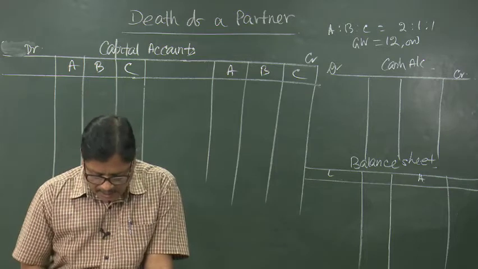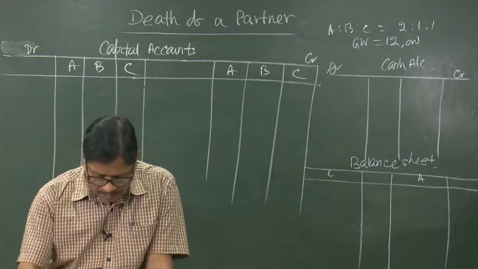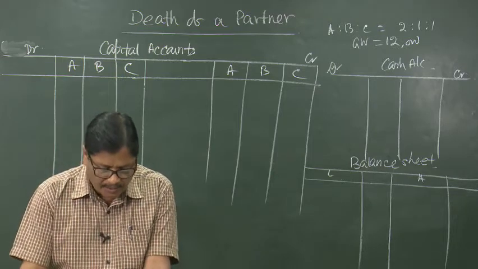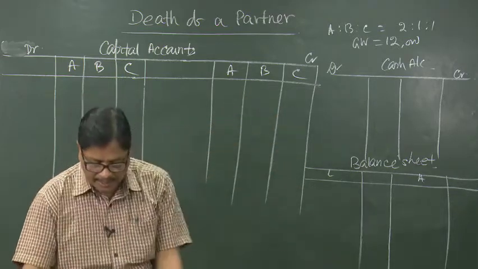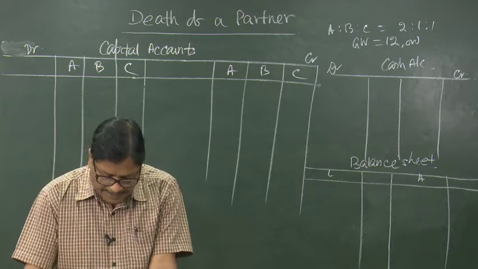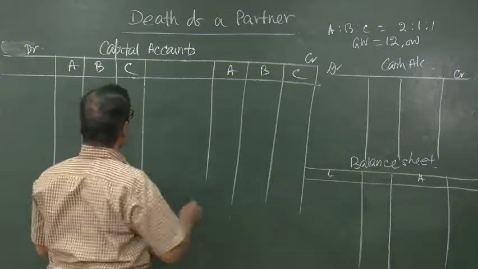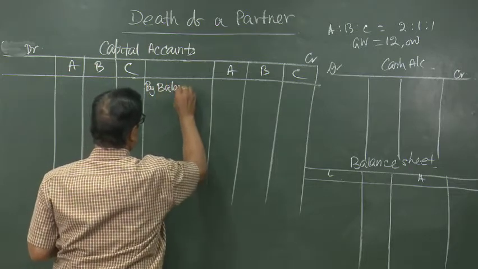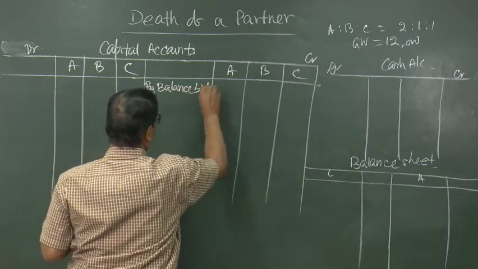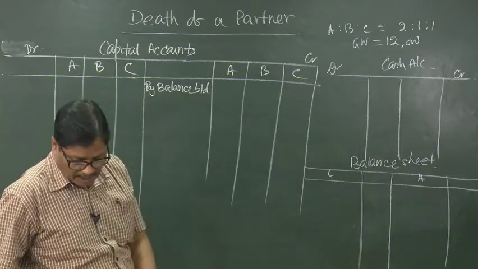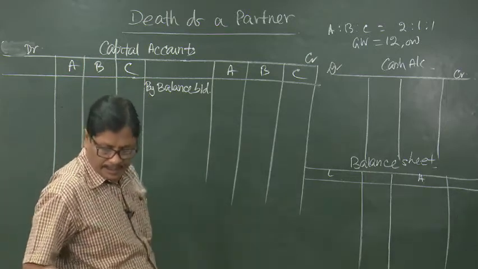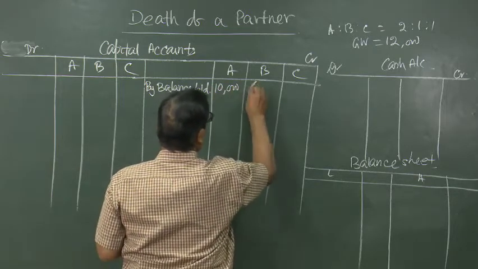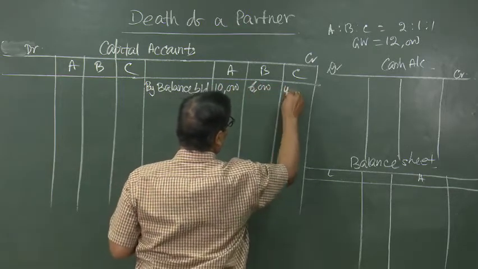So, again starting with the question, A, B, C are partners sharing profits and losses in the ratio of 2:1:1, that we have already written. Their balance sheet, A's capital account 10,000, that is by balance brought down. By balance brought down 10,000, 6,000 and 4,000.